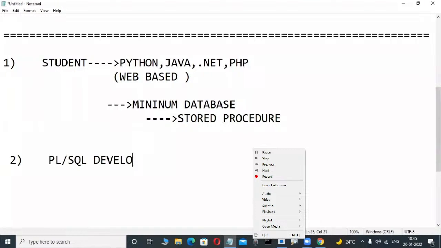PLSQL developer jobs are there, without any knowledge of Java, .NET, front end. Maybe a non-technical person who does not have very good programming skills. Then PLSQL developer jobs are there. Maybe a 2 or 3 year gap is there. Those persons are in our course. They are applying this course, they are learning only for PLSQL developer purposes. So many fellows are learning this course from me.